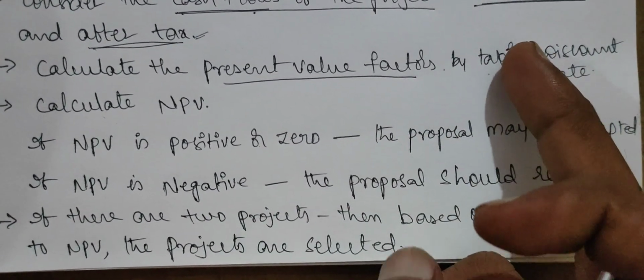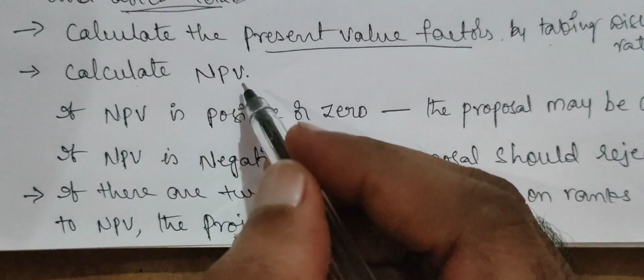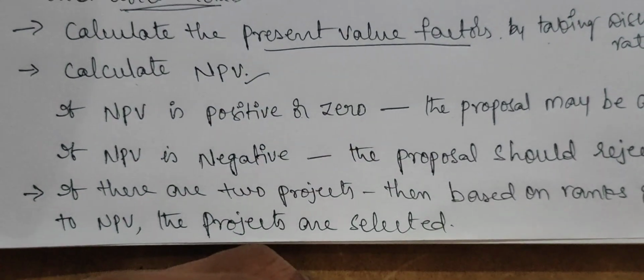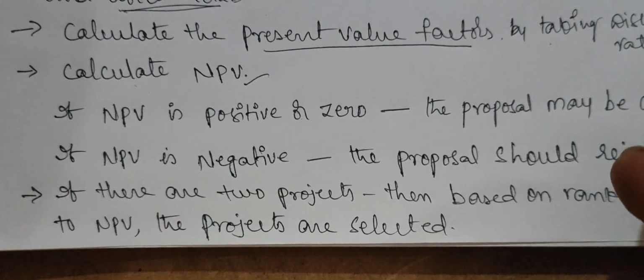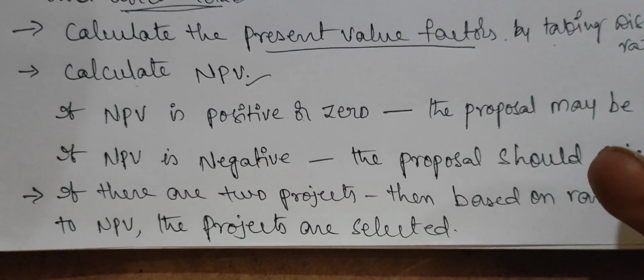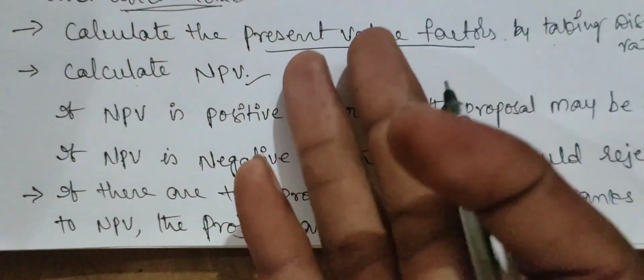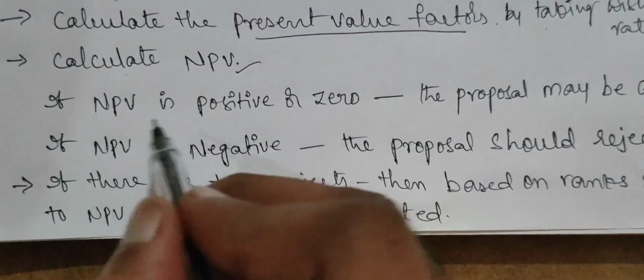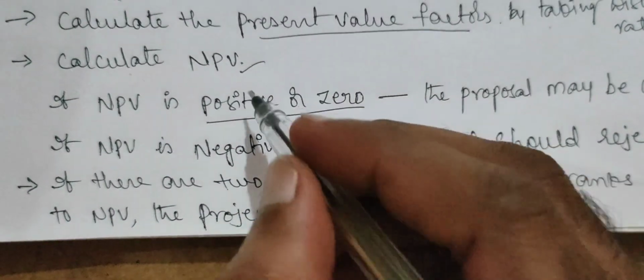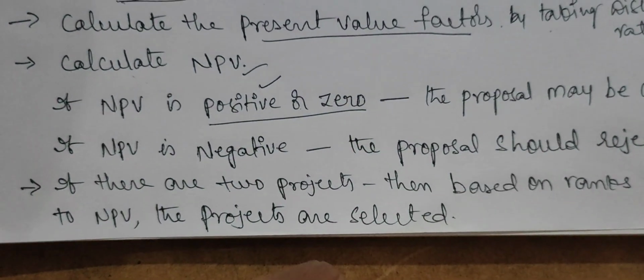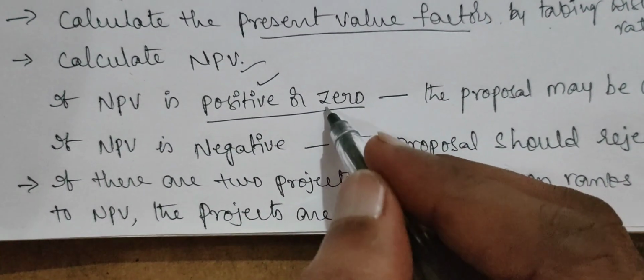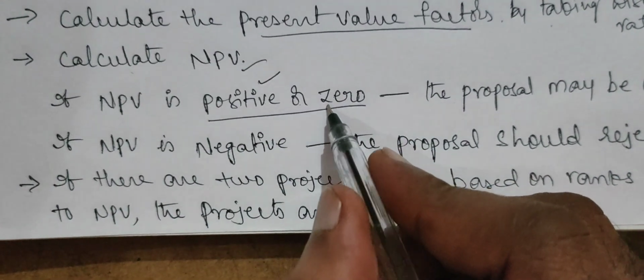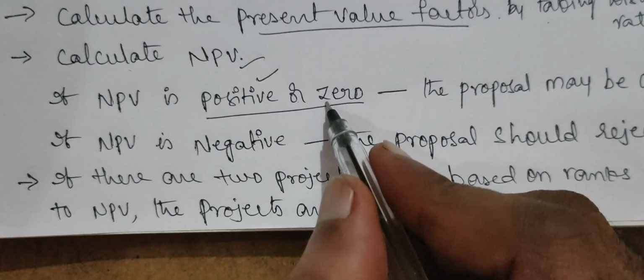All the time we may not have the present value tables with us, so it will be helpful. Then we can calculate the net present value by taking the initial outflow, that is the investment, and the calculated present value. Then we can calculate the NPV. If your calculated NPV is positive, then we can accept the project. If it is 0, then we may or may not, we can think about those projects.